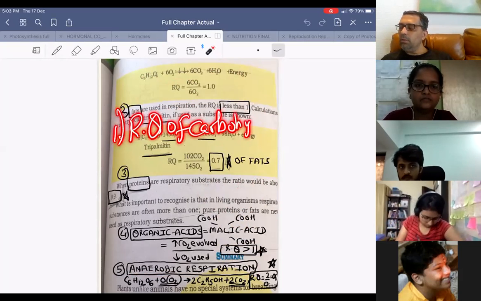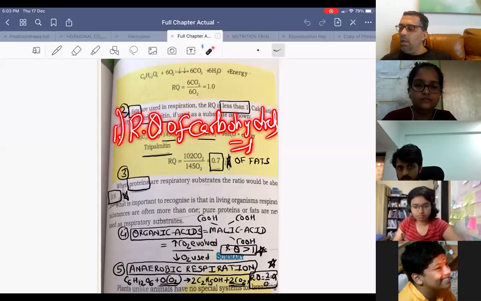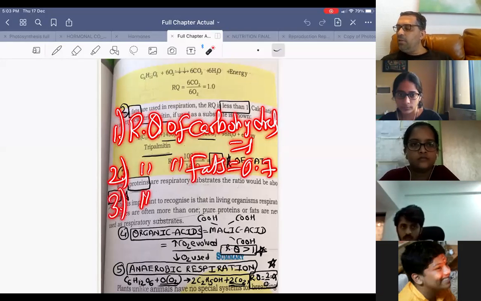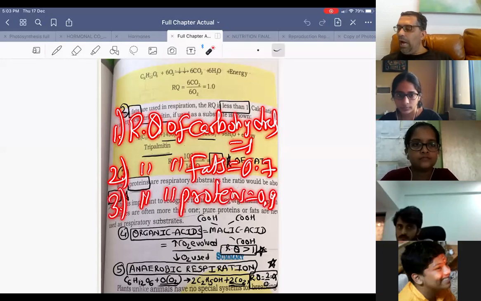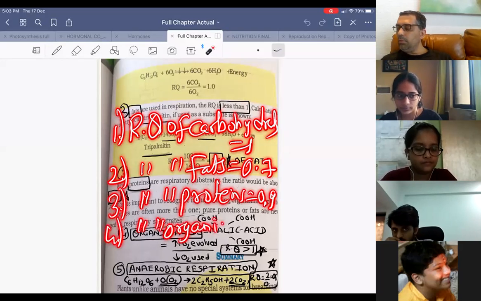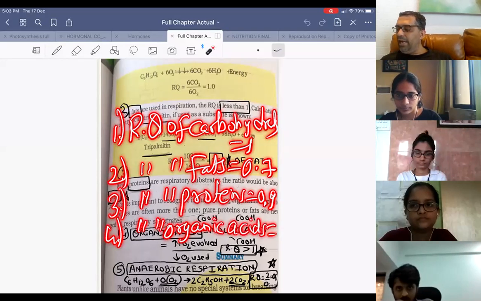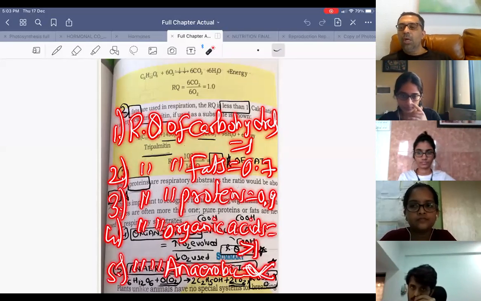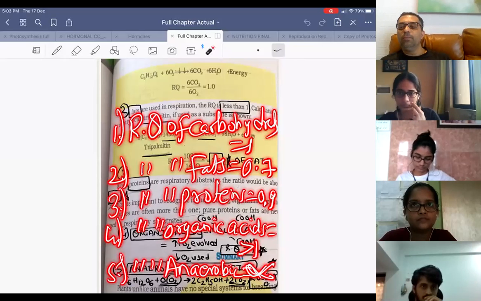So once again, what is the RQ of carbohydrates? 1. RQ of fats? 0.7 or less. RQ of proteins? 0.9. RQ of organic acids? Greater than 1. RQ of anaerobic respiration? Infinite. What is the RQ of cactus?